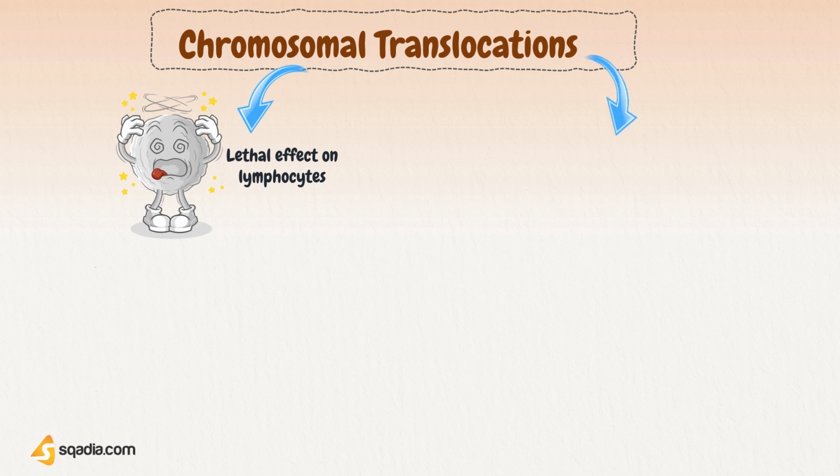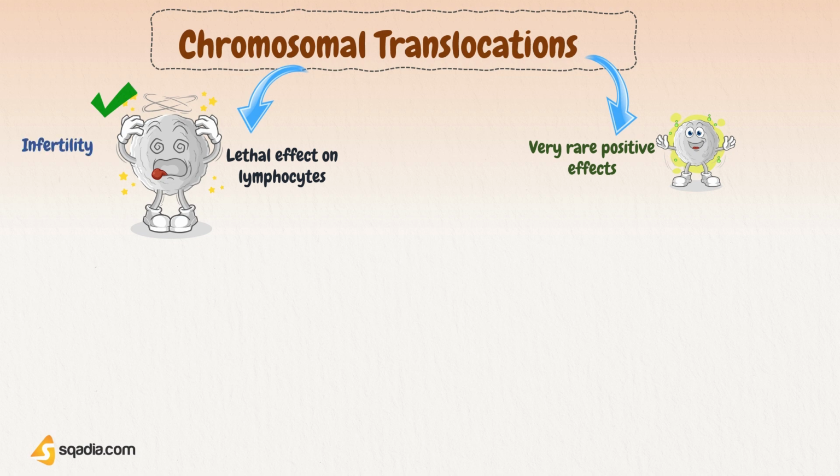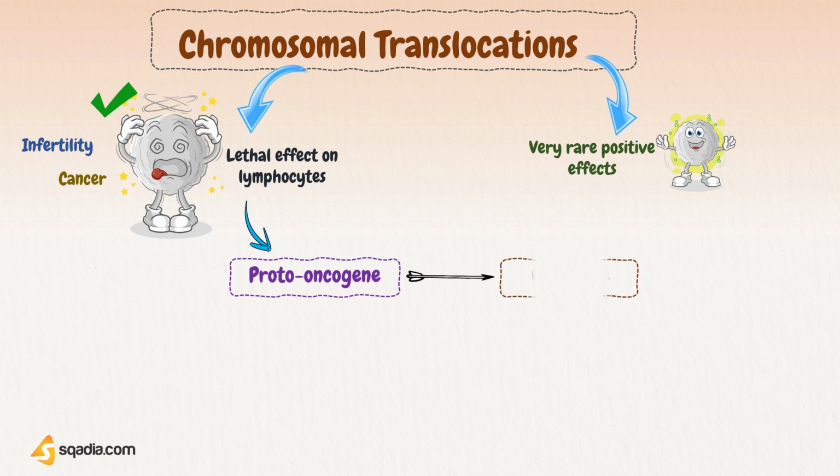However, some rare chromosomal translocations have positive effects on cell survival, but it is a very rare occasion. But normally, these translocations are associated with negative consequences, such as infertility and cancer. The exact molecular mechanism of chromosomal translocations is not fully understood, but studies suggest that development of malignant tumors by chromosomal translocation may involve the change in original location of proto-oncogenes that are normally required for cell growth, but change in their location may convert them into oncogenes.